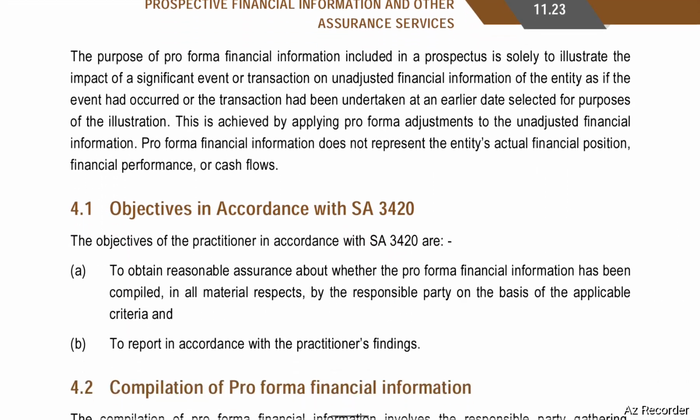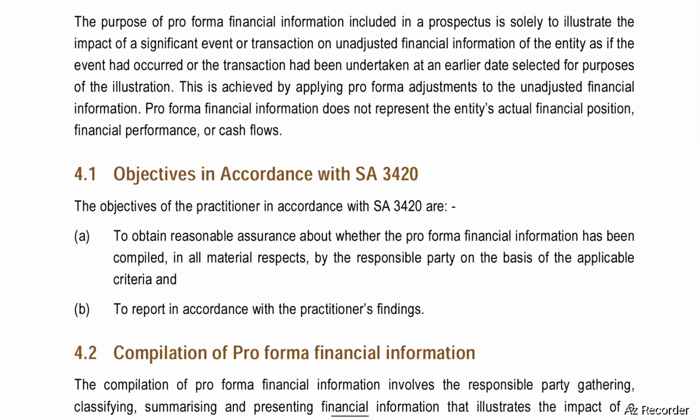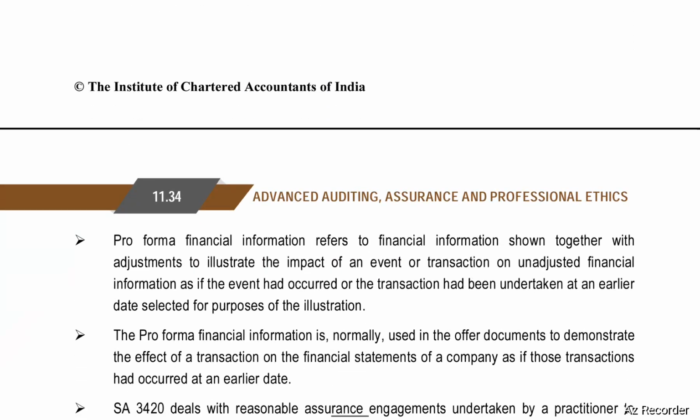The purpose of the pro forma financial information included in a prospectus is solely to illustrate the impact of a significant event or transaction on unadjusted financial information of the entity as if the event had occurred or the transaction had been undertaken at an earlier date selected for purposes of the illustration. This is achieved by applying pro forma adjustments to the unadjusted financial information. Pro forma financial information does not represent the entity's actual financial position, financial performance, or cash flows. Next, test your knowledge question number 3.